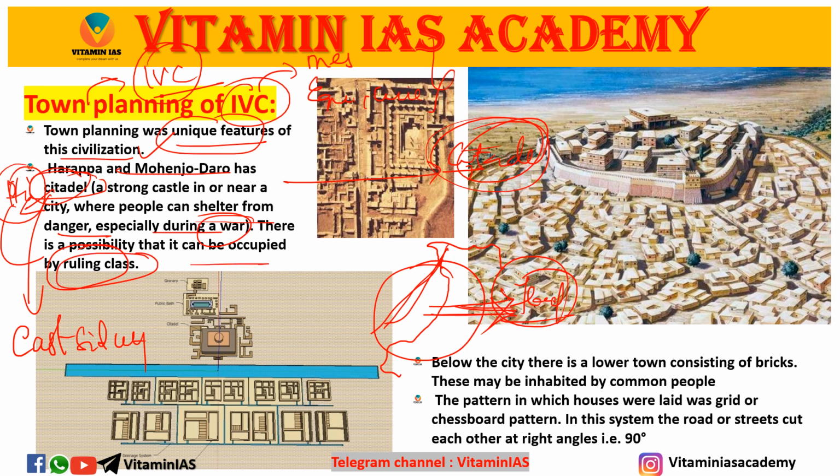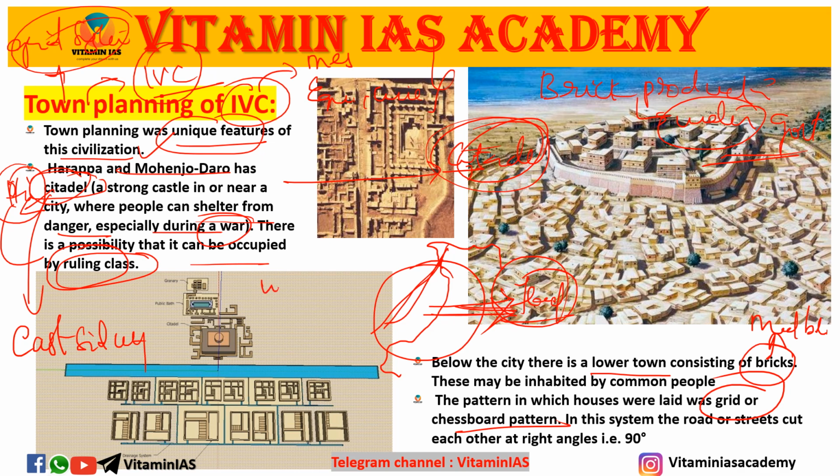Along with the citadel, we have a lower town. The lower town consists of bricks, mostly mud bricks. One more thing: brick production was under the government, meaning the ruling persons. The pattern in which these houses were laid was the grid system. Town planning of the IVC basically depends upon the grid system.